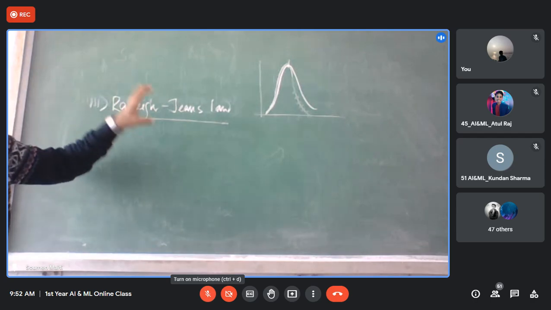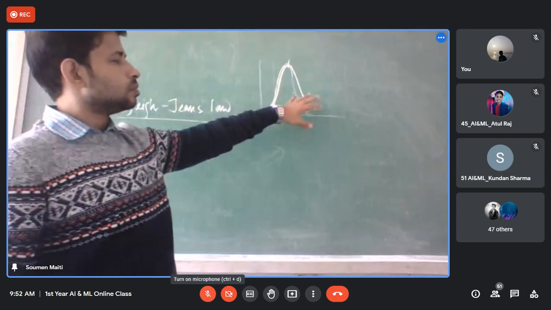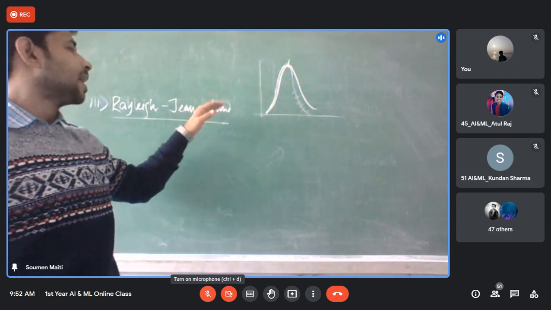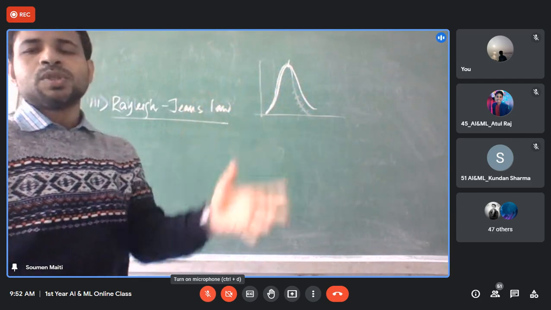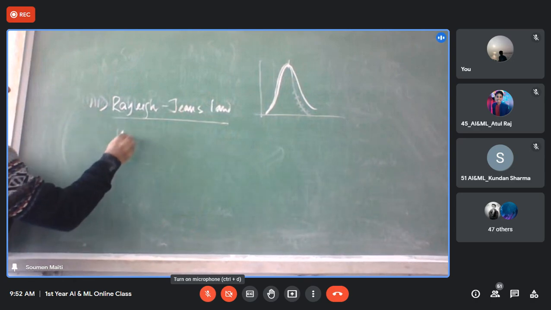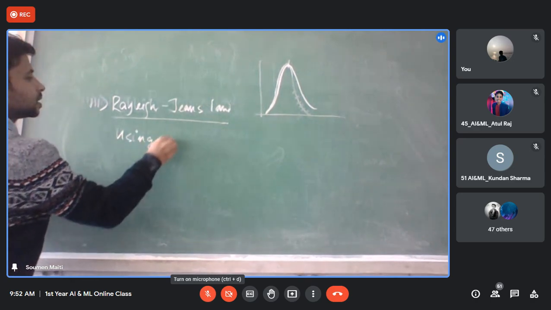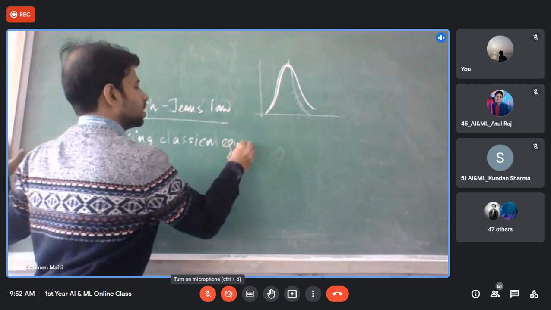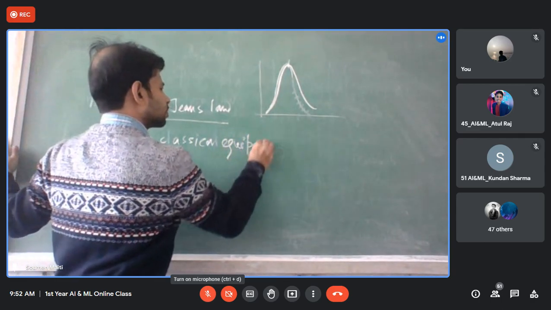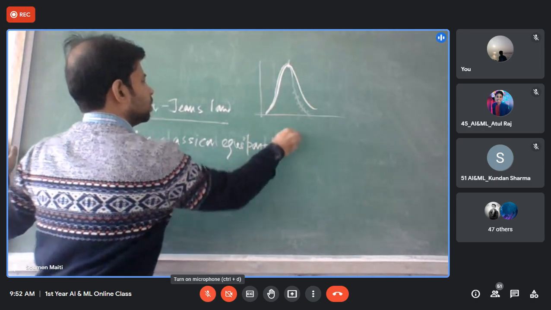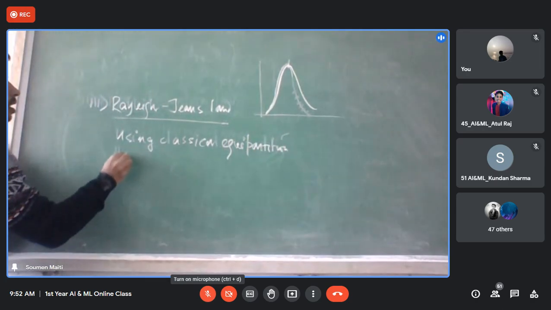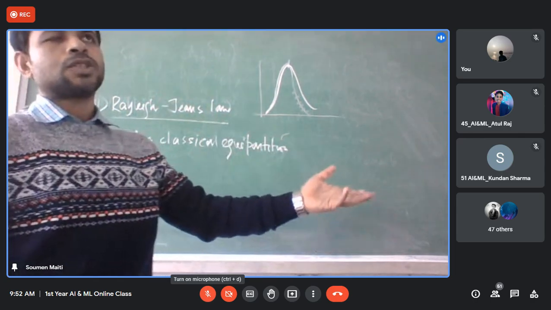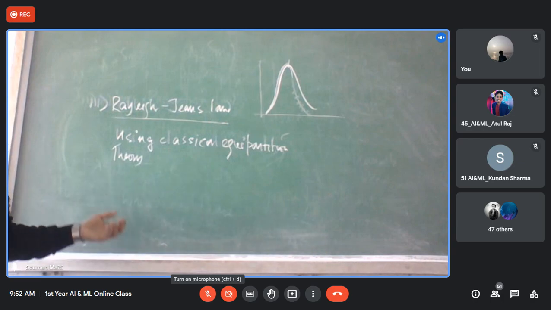To overcome the limitation of Wien's radiation law, Lord Rayleigh and James Jeans used the classical equipartition theory. I think most of you read it in class 12 in the kinetic theory of gases.